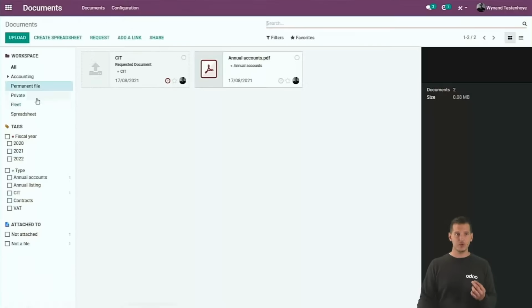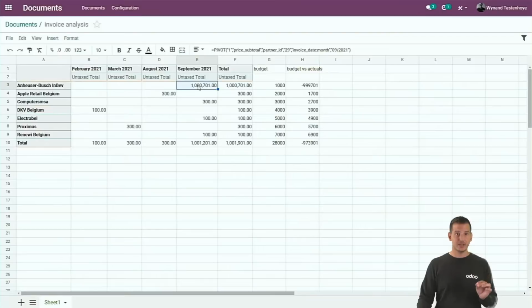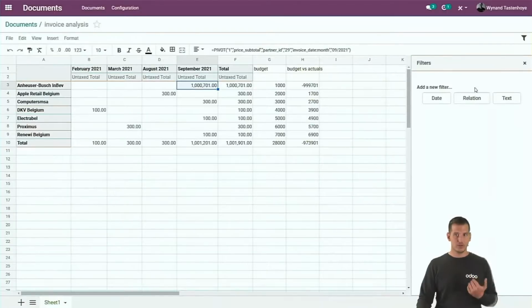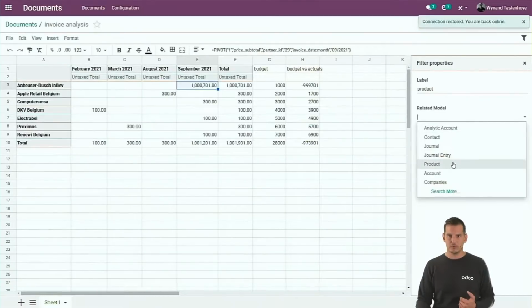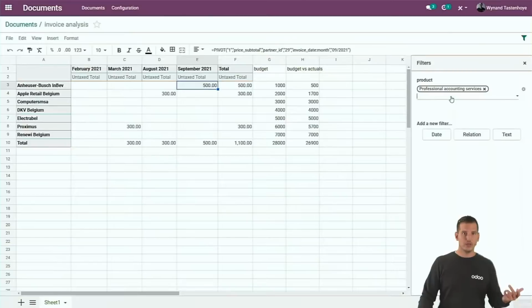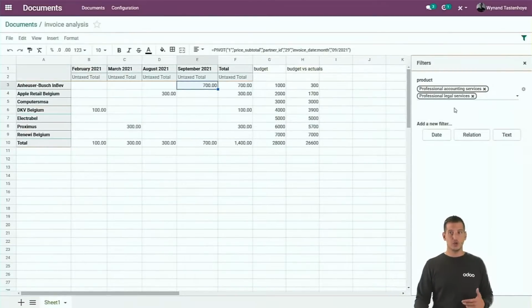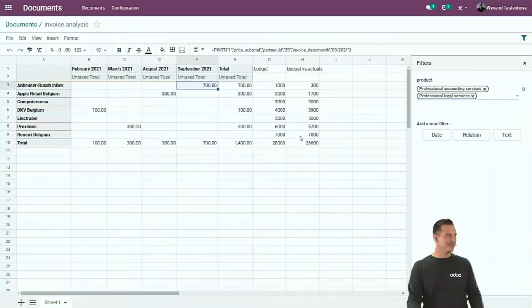It's in the document application. You might have seen it. There is a different workspace for spreadsheets. You can create as many spreadsheets as you want, of course. And if you open it, you will see the impact immediately over here. So because it's linked to the data, it will update in real time. And if you want to add some additional filters, well, you might, for example, filter on the product. Give it a name and link it to the related model, for example, the one for products. We used some products before, so if you want to see the same report with only the accounting services, you can easily update your report thanks to those filters. It's like magic. It's pretty amazing, it is.